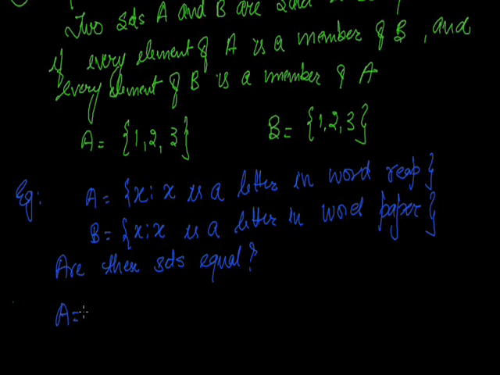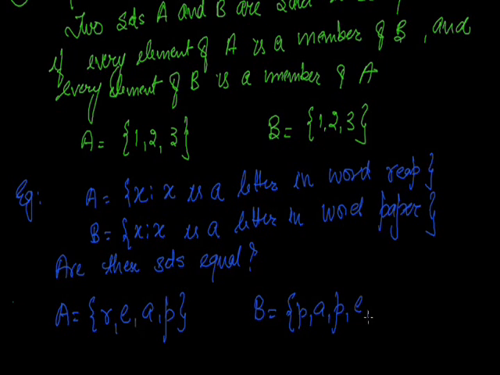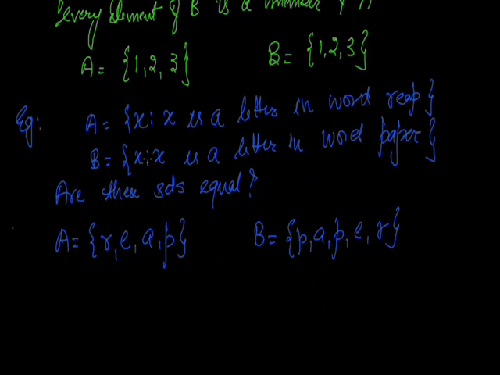First we make the elements of A. X is a letter in the word REAP. How many letters are there in REAP? R, E, A, P. So it's set A. Similarly, in B there are the letters in the word PAPER, that is P, A, P, E, R. Since P is repeating, we can write P, A, E, R. These are the 4 elements in PAPER.